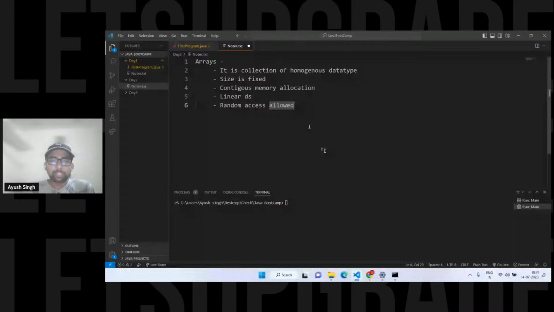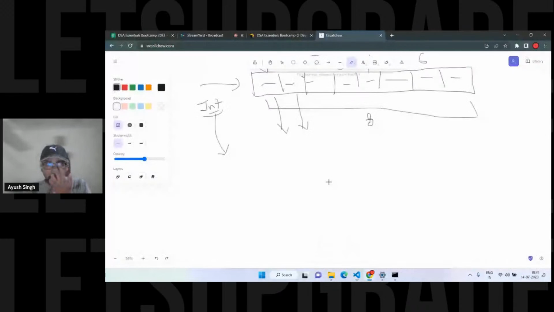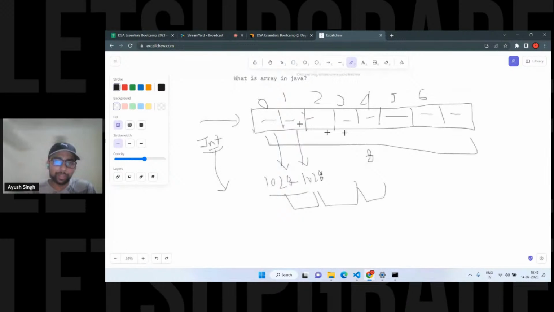So what I was saying, the main point is the contiguous memory location, meaning the address. Let's suppose it is 1024, and that is 1028. So let's suppose this is 4 bytes, the integer. So this is going to be plus 4, and this is going to be plus 4, like that. Every value or every space is going to be just one after another. That's how it stores, or represents, the block of these values, right?